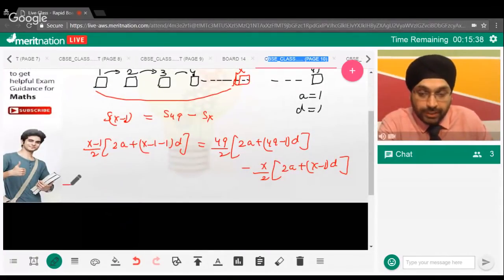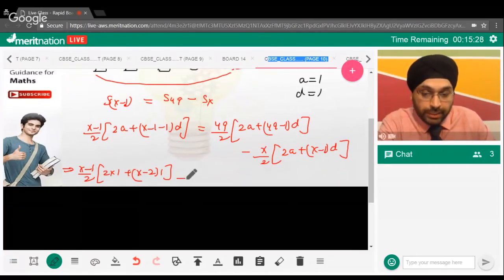So further, can I write like this now? x minus 1 upon 2, so 2 into 1 plus x minus 2 into 1, that will be equal to what now? 49 upon 2, so that will be 2 into 1 plus 48 into 1, minus x by 2, that will be 2 plus x minus 1 into 1.